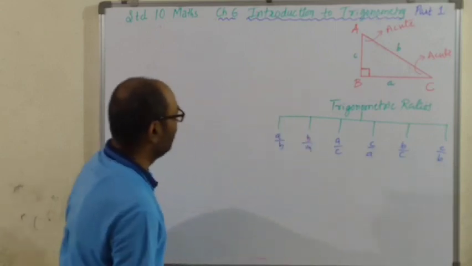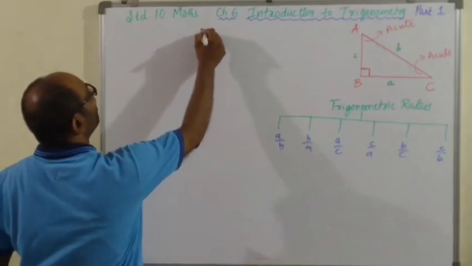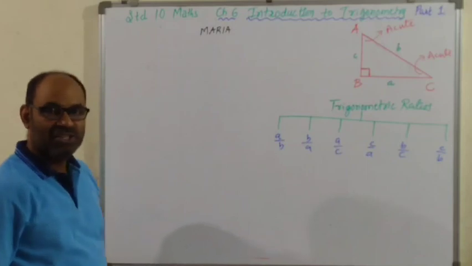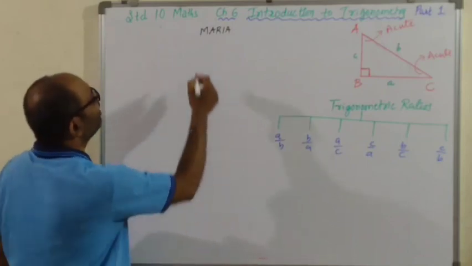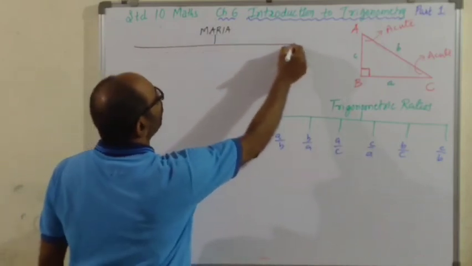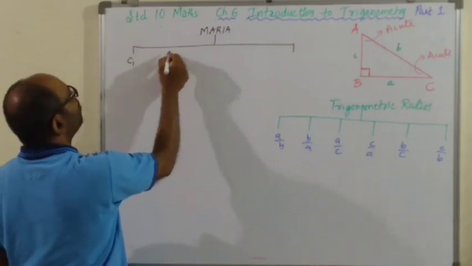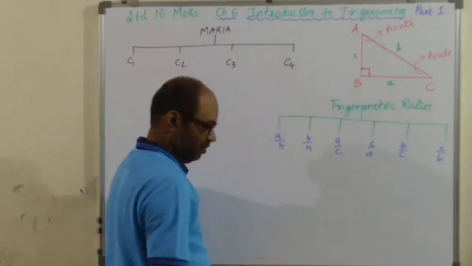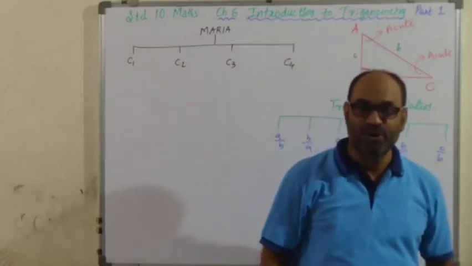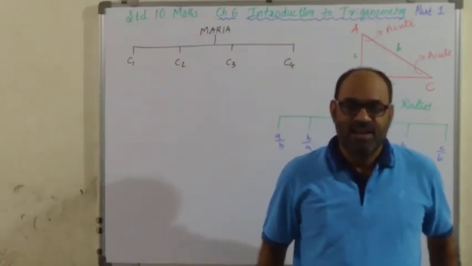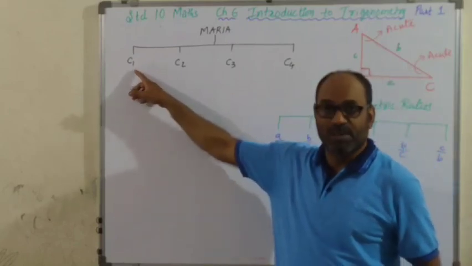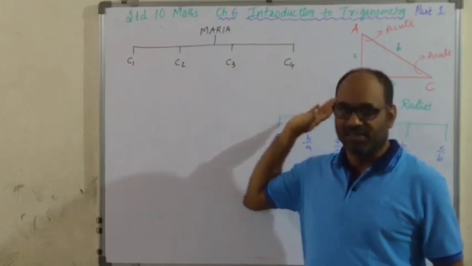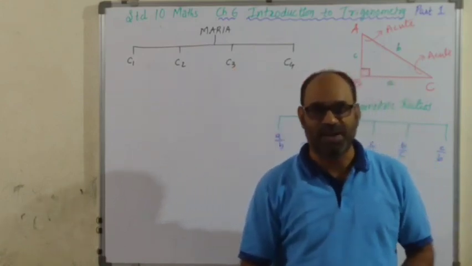Now let's see one example here. Maria, she's a mother, all right, produced 4 children. Child 1, child 2, child 3, child 4. A mother has produced 4 children. Now I put symbolically C1 for child 1, C2 for child 2, C3 and C4 for child 3 and 4 respectively.